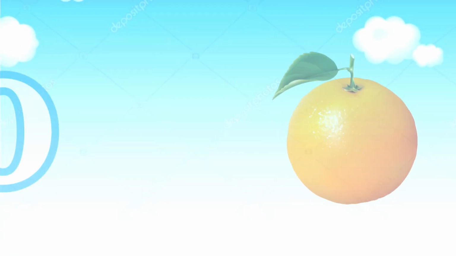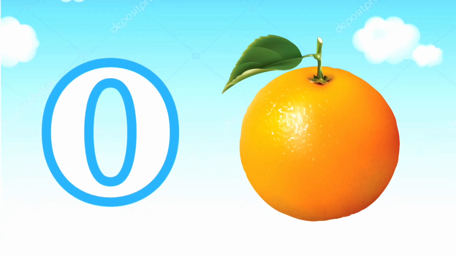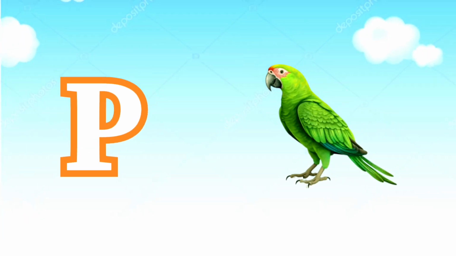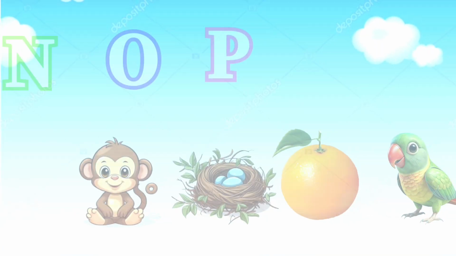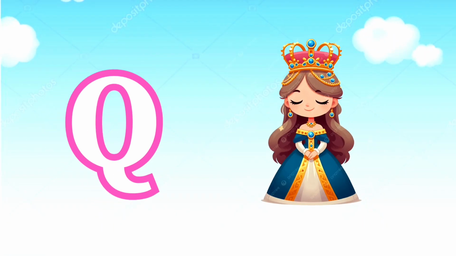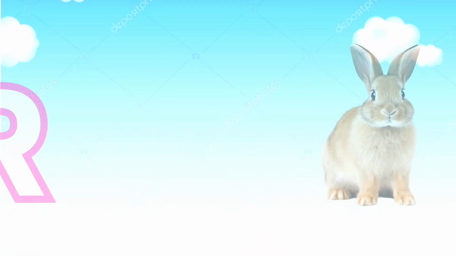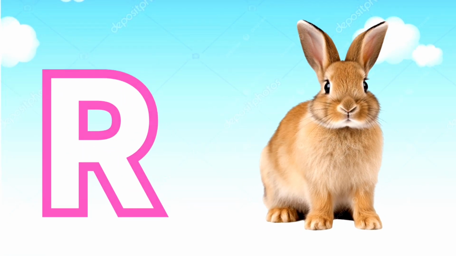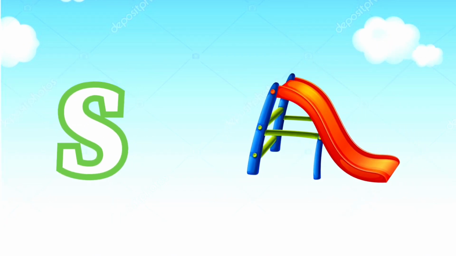T is for train. O for orange. U is for umbrella. P for parrot. W is for whale. X is for xylophone. Q for queen. Y is for yo-yo. R for rabbit. Z is for zebra. Now you know S for slide.